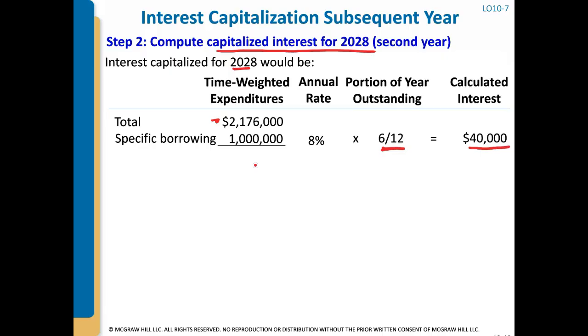However, we have total expenditures of 2.176 that we need to calculate interest on. This takes care of $1 million, and we have another 1176 that we still have to account for. So what rate, right here, what rate do we use for the remaining excess over the specific construction loan amount?